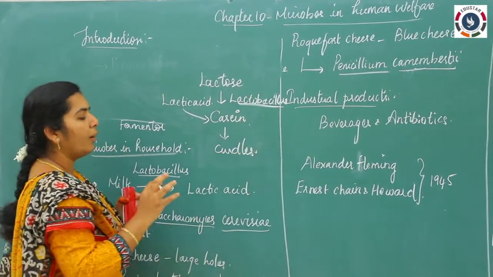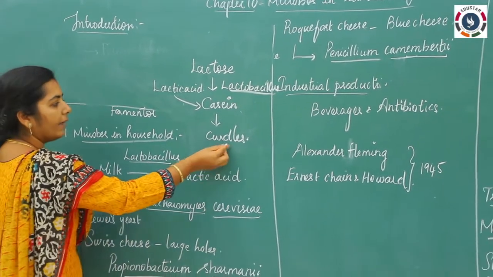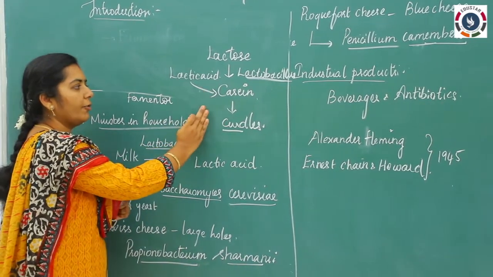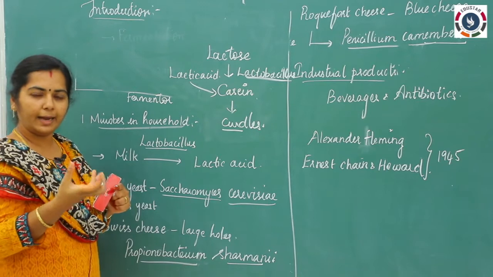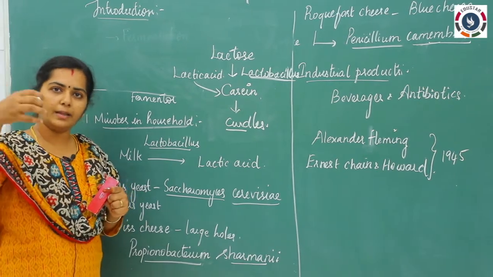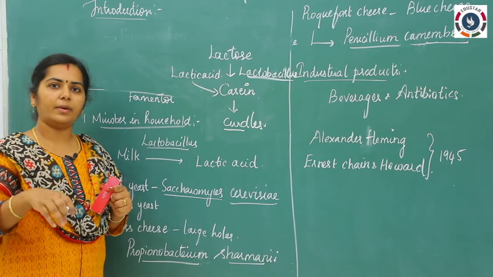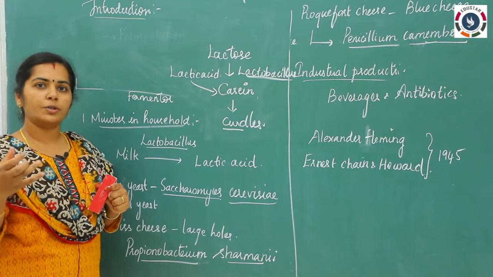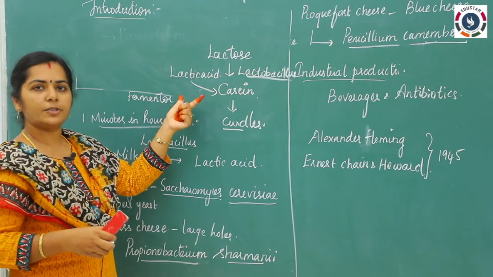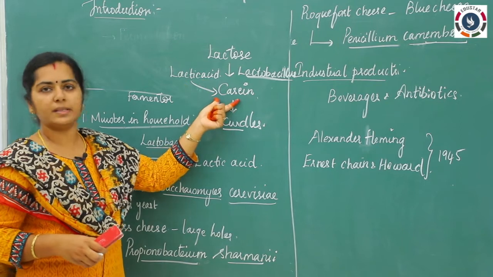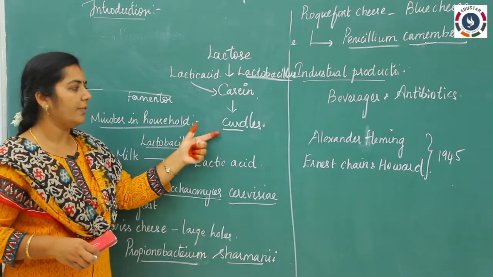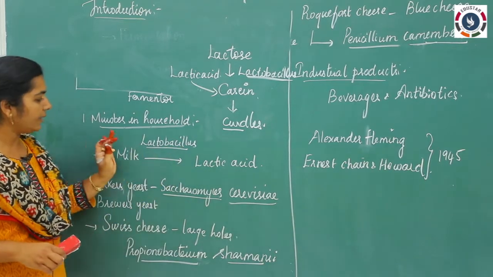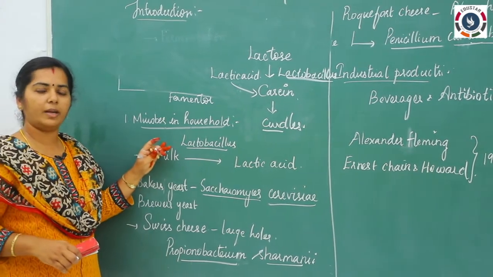Curdles means it will form a coagulant. So finally our end product, curd, we are able to get. This is the basic principle in the formation of curd. We have lactose in the milk. If you add the inoculum, the old day curd, the lactose is converted into lactic acid and our milk turns to a sour taste. Then that sour milk acts on the casein present in the milk and it coagulates partially and forms curdles. We are able to get the curd. So this is the basic reaction we are doing in our day to day life.